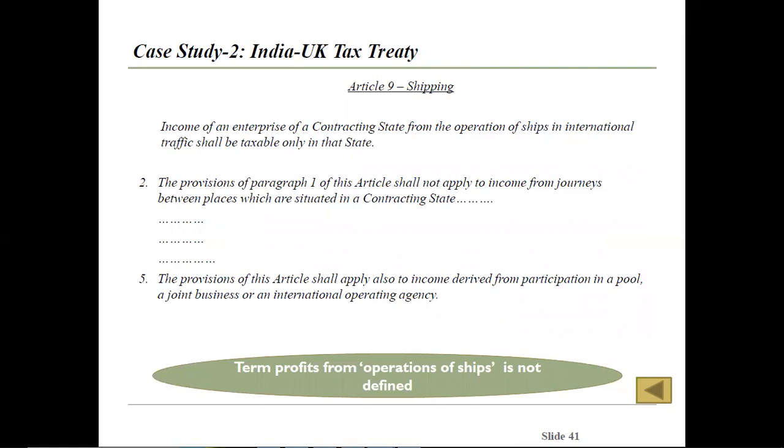India-UK Tax Treaty. Article 9 speaks about shipping. Here, the income of an enterprise of a contracting state from the operation of ships in international traffic shall be taxable only in that state. The provisions of paragraph 1 of this article shall not apply to income from journeys between places which are situated in a contracting state. In the India-UK Tax Treaty, the term operation of ship is not defined.